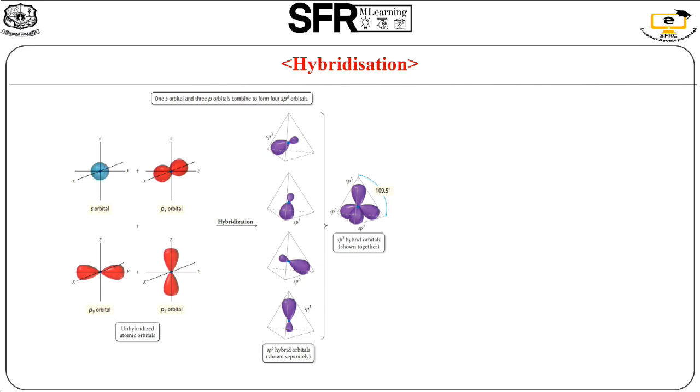So the geometry of the molecule is tetrahedral. The bond angle of the molecule is 109.5. The image represents the tetrahedral molecule. The example is methane.